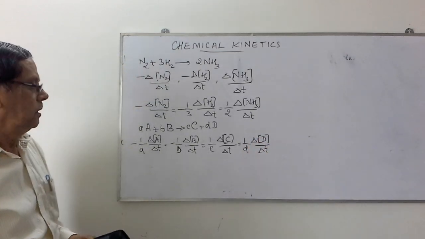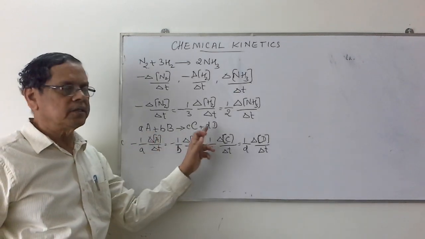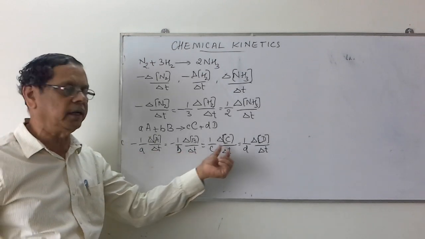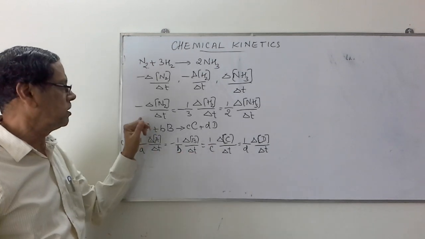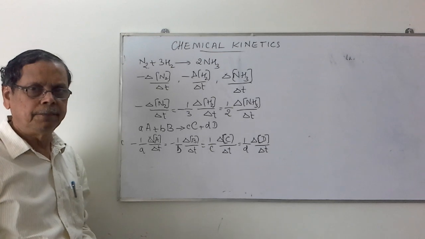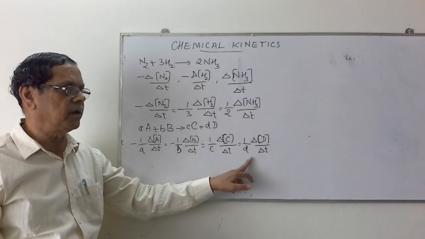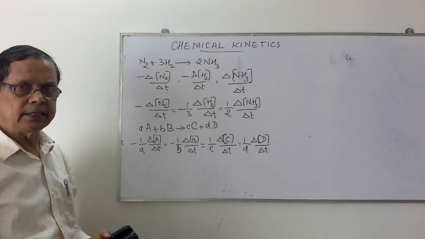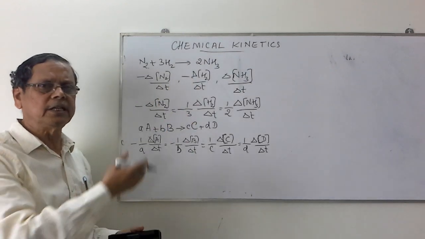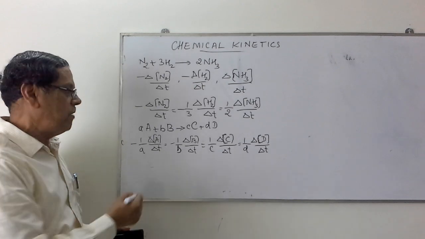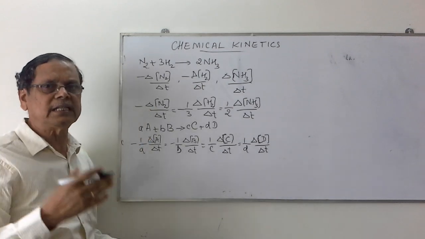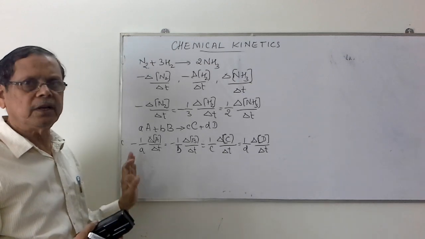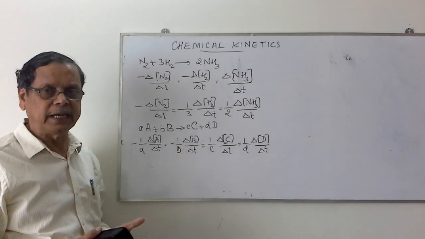In other words, when we want to equate the velocities of each of the reactant and product, you divide by the stoichiometric coefficient, the number of moles involved in the balanced chemical equation. So this is a general equation for the average velocity in case of chemical reactions. Even though we consider so much explanation, average velocity finds much less application in chemical kinetics. It is because the average velocity has no significance.